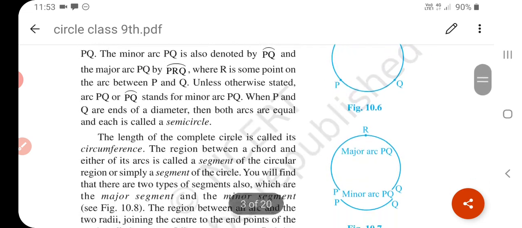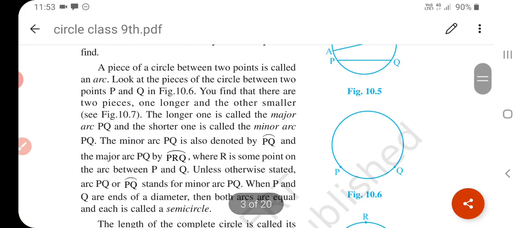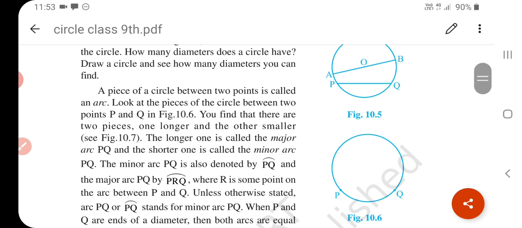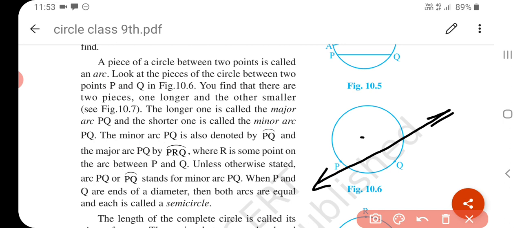See here, if this is a circle and a line is going through from here, this is the PQ line, this is our center O. So this PQ line, a line which meets a circle in 2 points, is called a secant of a circle. In the adjoining figure, what can we call PQ? PQ is a secant of a circle with center O.